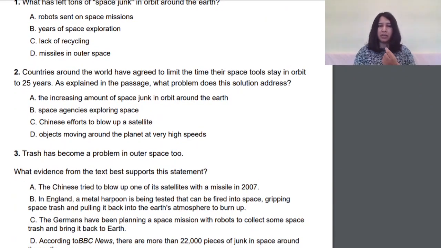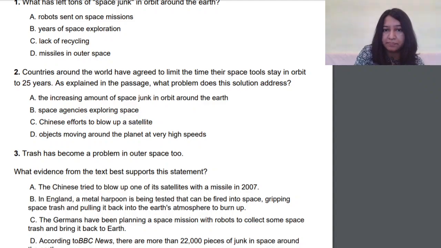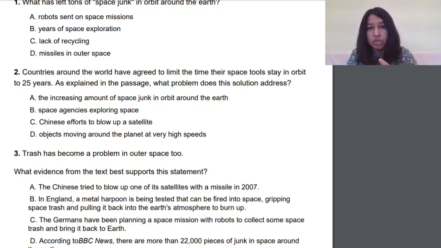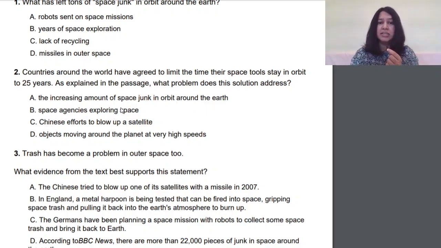Now let's go to the second question. Countries around the world have agreed to limit the time the space tools stay in orbit to 25 years. As explained in the passage, what problem does this solution address? So we are looking at A, B, C: the increasing amount of space junk in orbit around the Earth, space agencies exploring space.